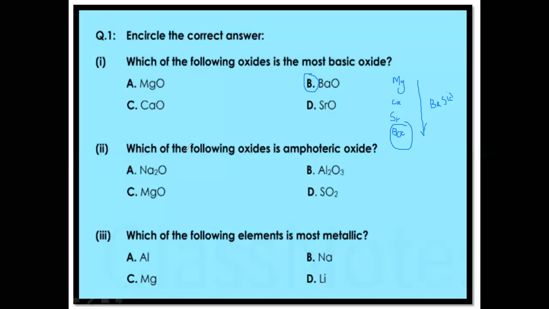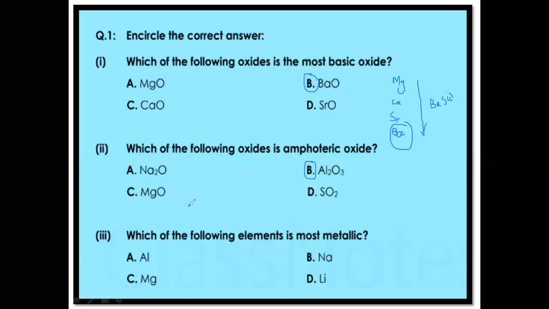MCQ number 2: which of the following oxides is amphoteric oxide? Group number 1 sodium oxide, group number 2 magnesium oxide, and group number 6 sulfur dioxide. These two are metallic in nature. Sulfur dioxide is acidic oxide. So the correct option is aluminum oxide, which is in group number 3 of the periodic table. It is amphoteric oxide, meaning it can behave like an acid as well as a base.